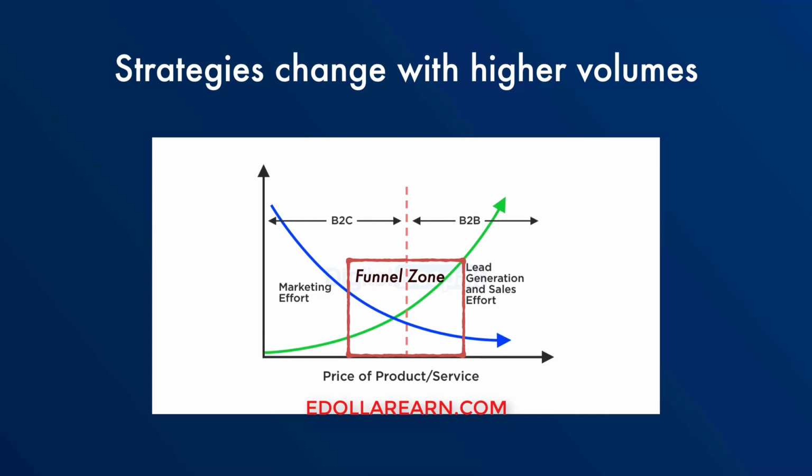And the funnel zone is an overlap between higher priced B2C products and lower priced B2B products. So let's assume you have higher priced B2C products such as appliances, automobile, real estate. These products have longer sales cycles, and the buying decision cannot be made immediately. So you cannot just expect the sales to come in once you do branding and marketing and once you advertise. People will have questions about a product if they want to buy it, and they would want a salesperson to clear their doubts. For example, if someone is buying an automobile or a home, then he would want to get in touch with a salesperson. So here the marketing is generating the leads and the sales is going to close the leads.